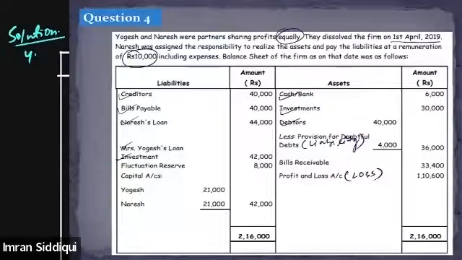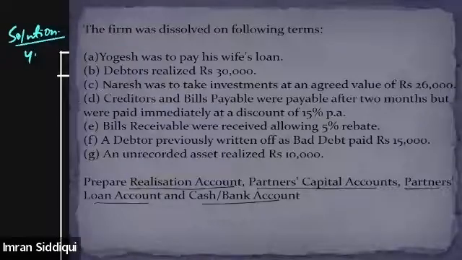Apart from the balance sheet, there are a few adjustments also given. Firstly, for the first thing in the adjustment, it says that Yogesh was to pay his wife's loan. So Yogesh will be paying off the loan of his wife.